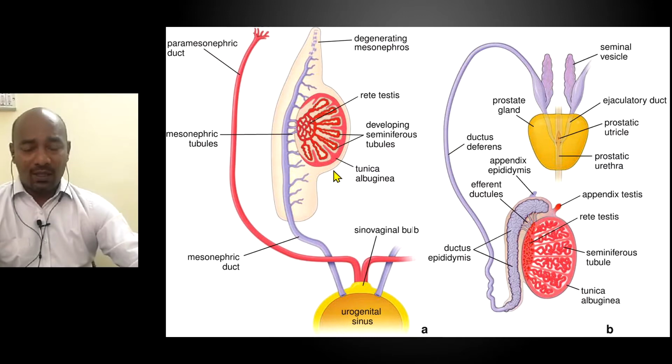Okay, so ductus deferens is one of the important structures that is present within the spermatic cord, which traverses the inguinal canal, and then inside the abdomen, it basically goes into the pelvis.